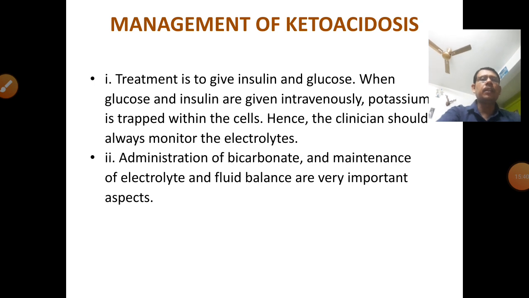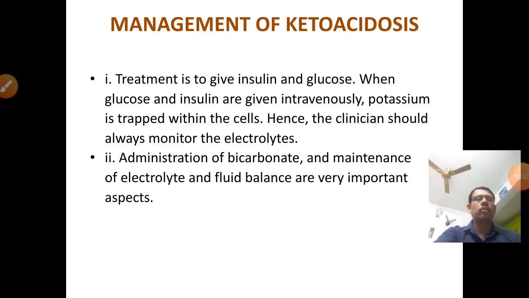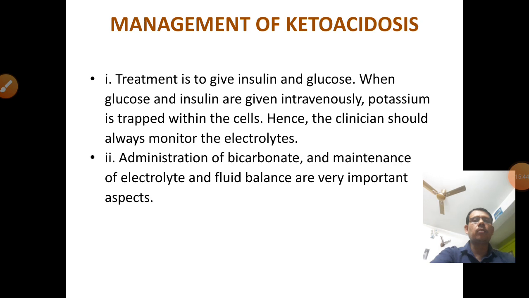How to manage ketoacidosis? Generally it occurs in diabetes mellitus ketoacidosis. The treatment given is either insulin injection or glucose. When glucose or insulin is given intravenously, potassium is trapped within the cells.